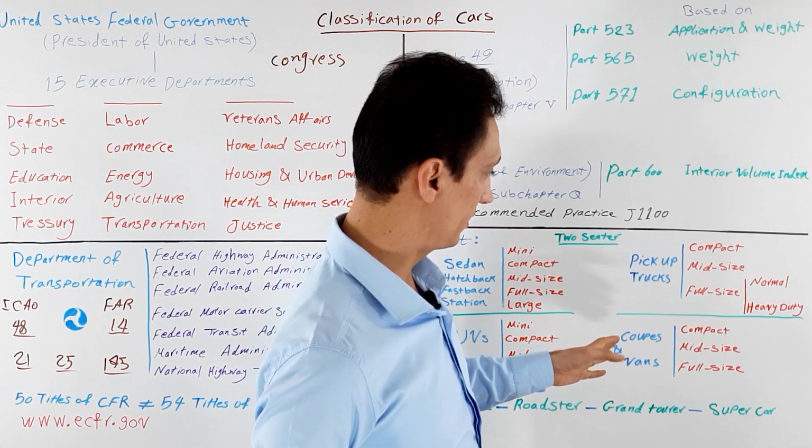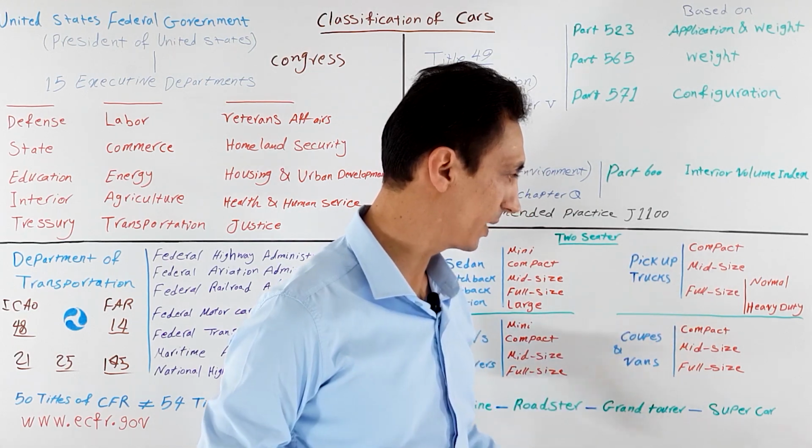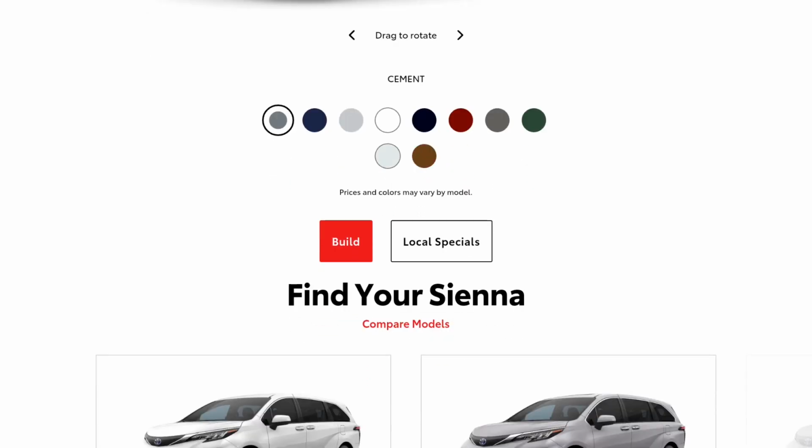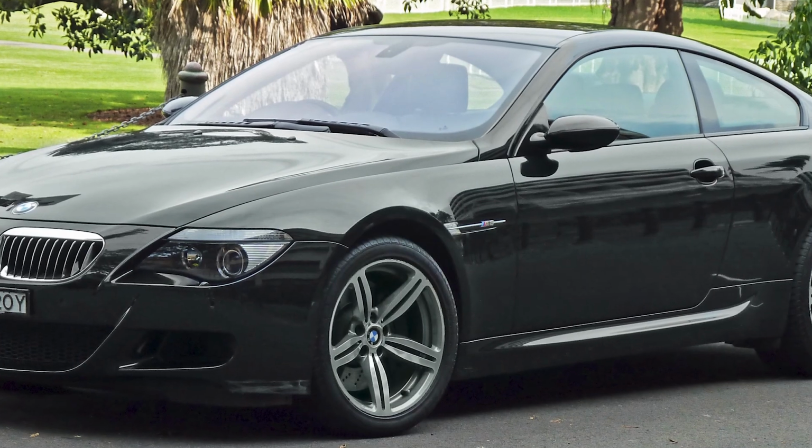Also in the market, you can see coupes and vans in 3 sizes: compact, mid-size, and full-size. Compact van like Toyota Sienna, and full-size coupe like BMW 6 Series.